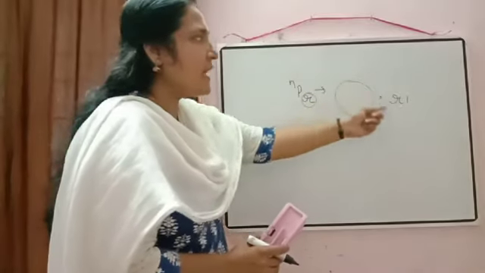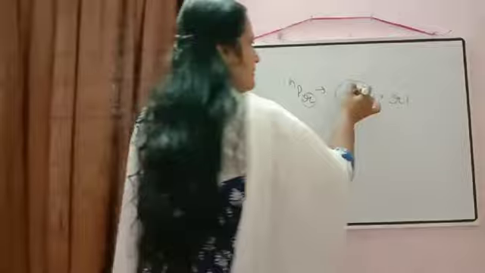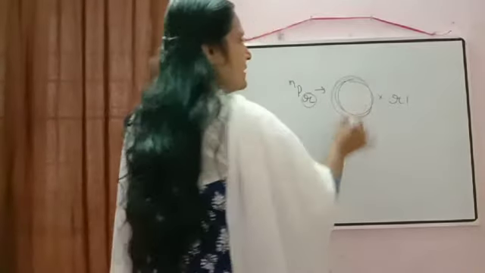So selection and arrangement. Now we have to give one name for this selection.